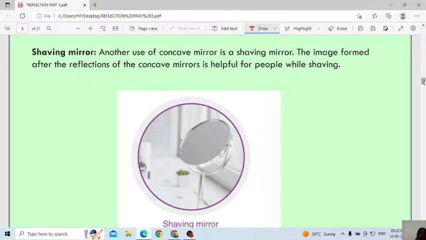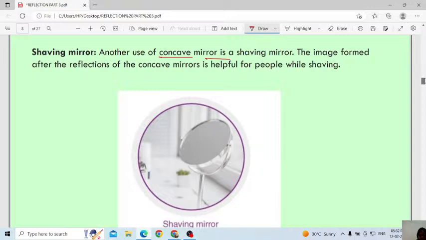Then shaving mirror, another use of the concave mirror. The image formed after reflection from the concave mirror helps people while shaving. It gives a magnified image. Those who are boys will do the shaving now, and it will be easy for them because they will get the magnified image. That mirror is made up of a concave mirror.